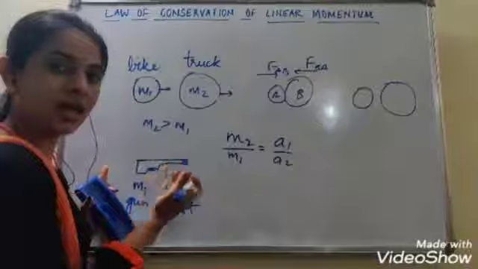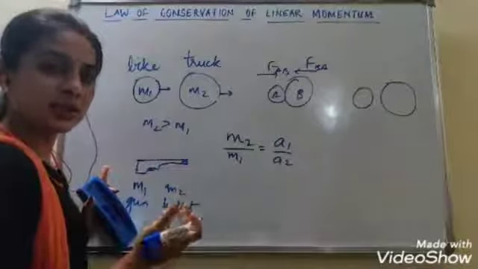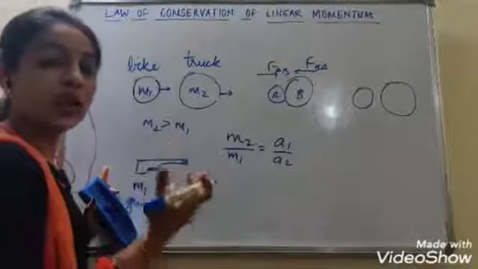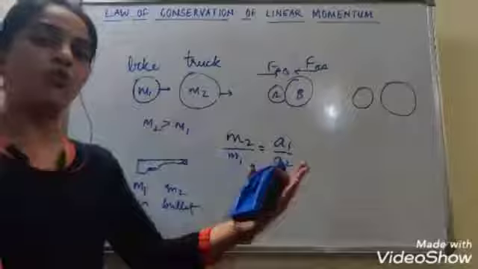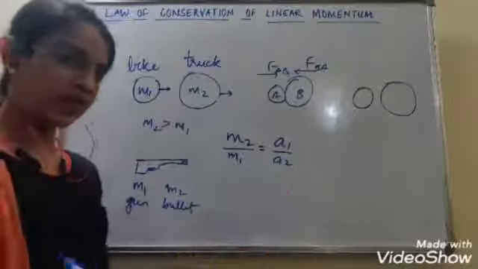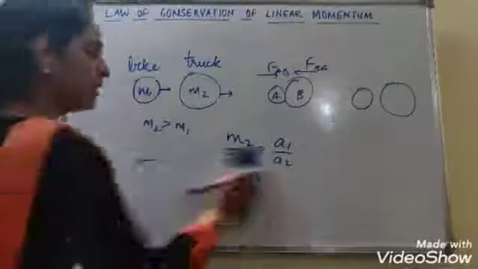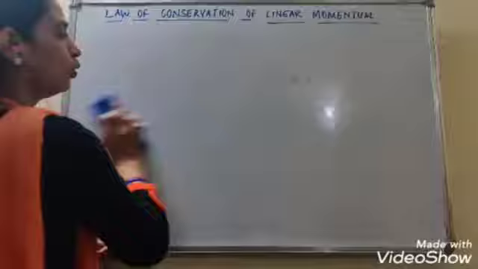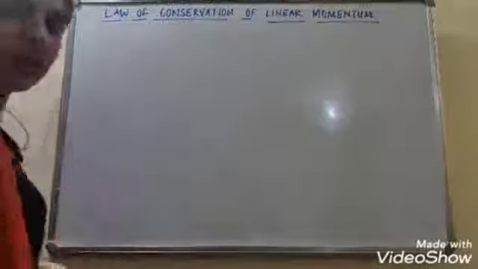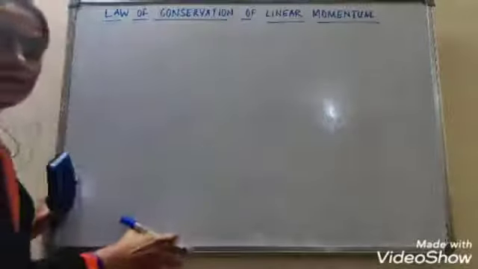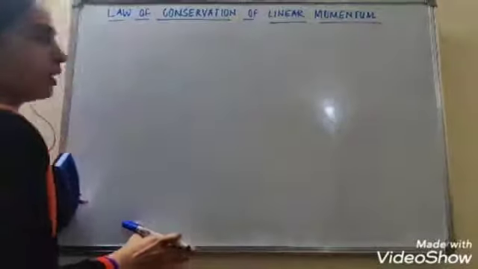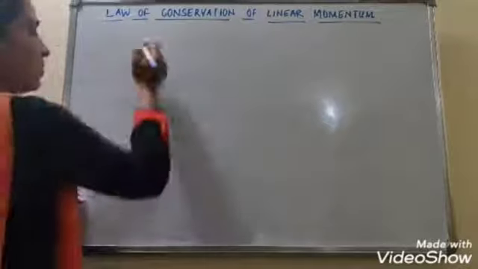Its mass is high, so its acceleration is less. Since the forces are equal and opposite, they move in opposite directions, right? So these are the few examples. Let's quickly take the proof or the derivation, which is very important. Please write this down and practice it as many times as possible.